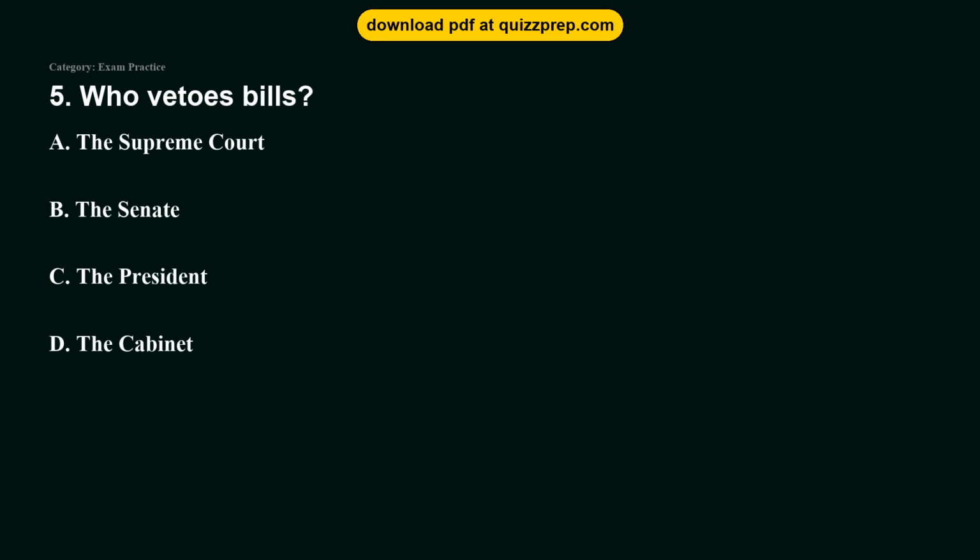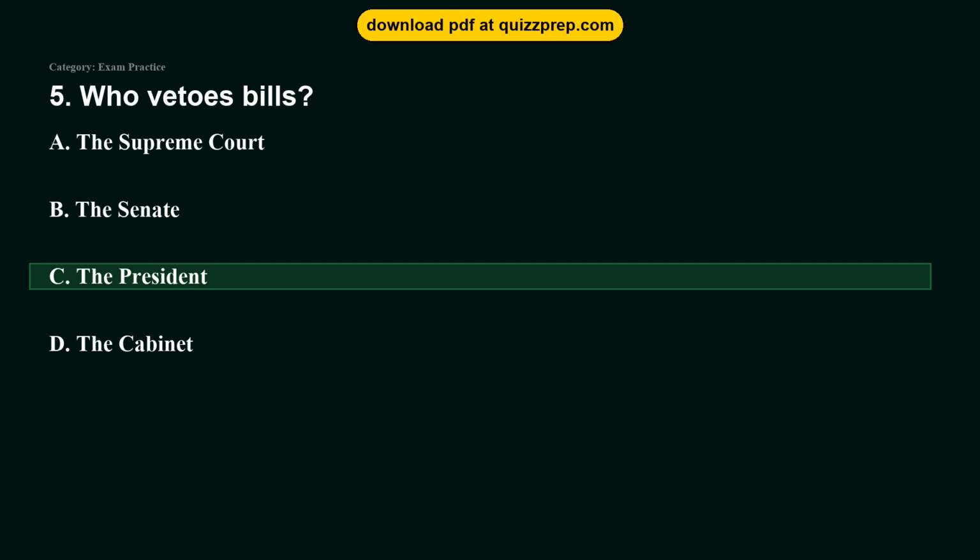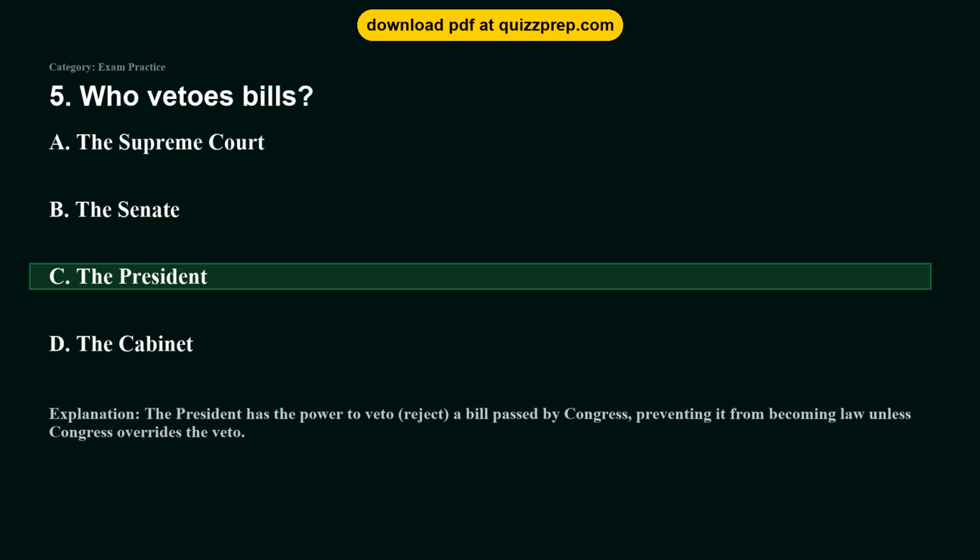Question 5. Who vetoes bills? Option A. The Supreme Court. Option B. The Senate. Option C. The President. Option D. The Cabinet. The correct answer is option C. The President. The President has the power to veto, reject, a bill passed by Congress, preventing it from becoming law unless Congress overrides the veto.